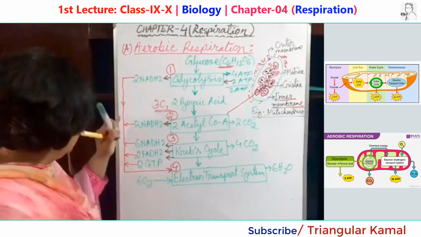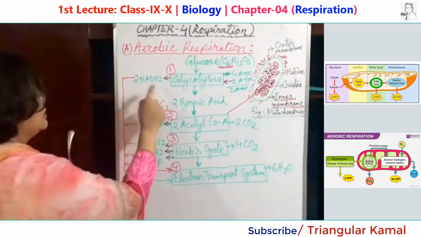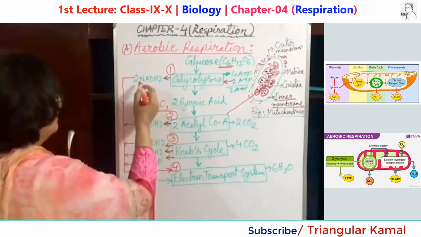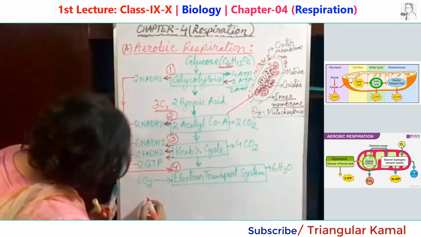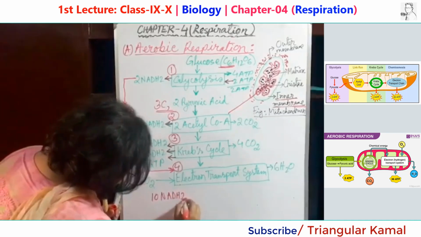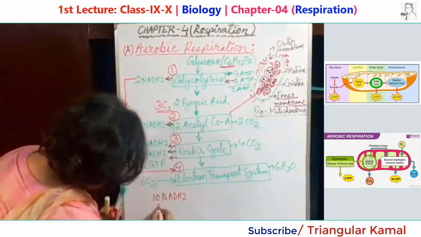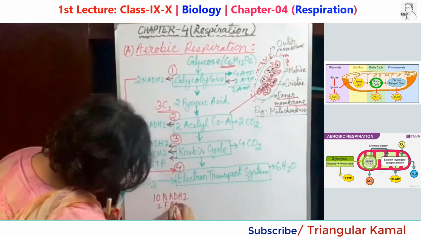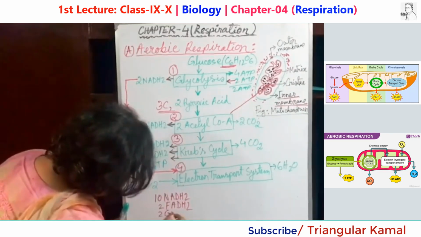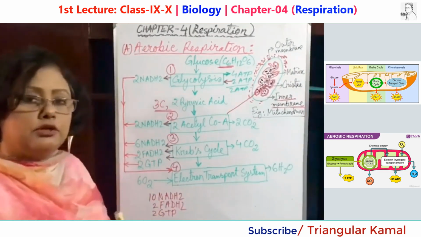Now let's see how the energy, the ATP production, is counted. First of all, the energy-containing molecules should be counted. So how many NADH2 are here? 2, 2, 4 and 2, 6. Total 10 NADH2. And how many FADH2? 2 molecules of FADH2. And how many GTP? 2 GTP. And each of them can turn into a different number of ATPs.